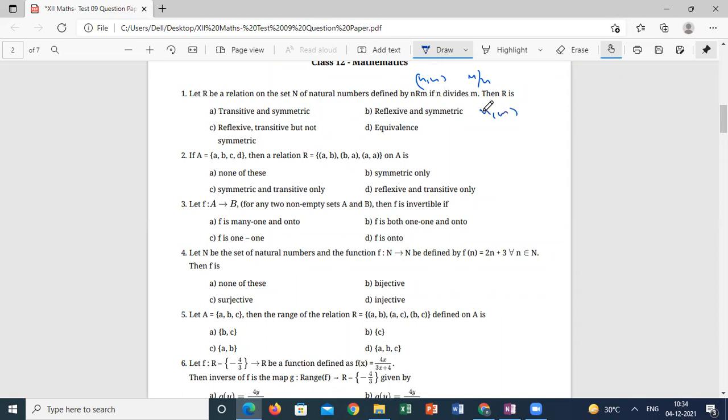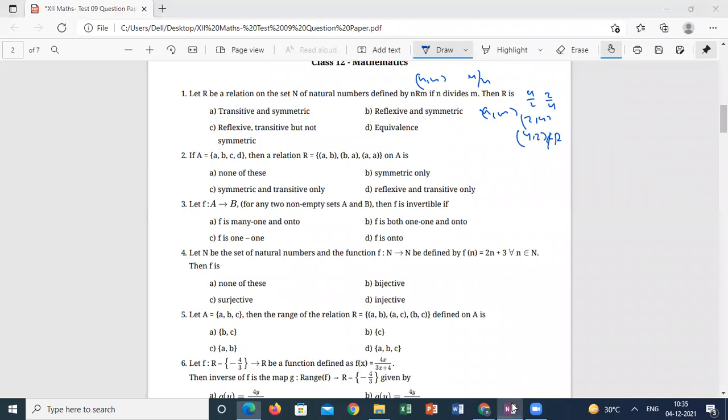For n comma m, if n divides m, we can't say m divides n. Will you agree? Is it possible? 2 divides 4, but 4 can't divide 2. So if 2 comma 4 is in the relation, 4 comma 2 does not belong to the relation. So this is not symmetric.